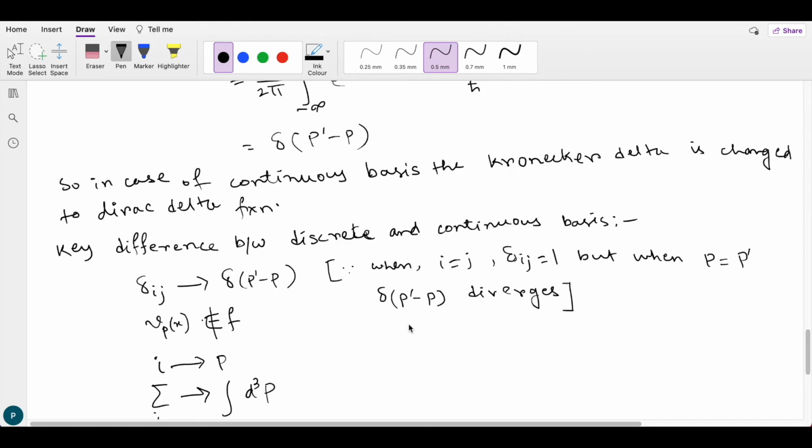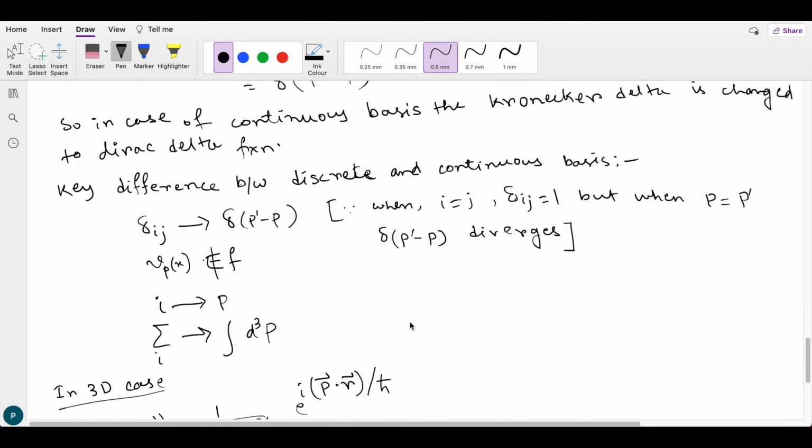So what are the key differences between discrete and continuous basis? Instead of Kronecker delta, we have a Dirac delta. In Kronecker delta, if i equals j, the Kronecker delta is 1, but in case of Dirac delta, if p equals p prime, the function diverges, it's infinity.